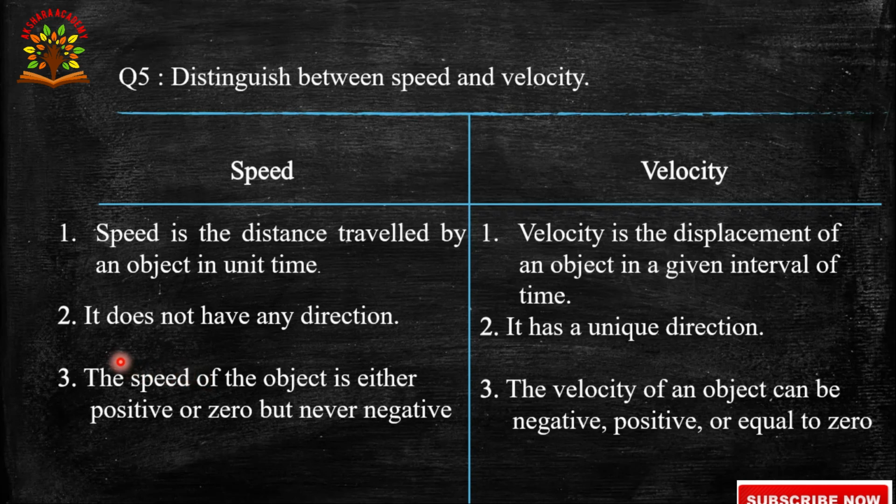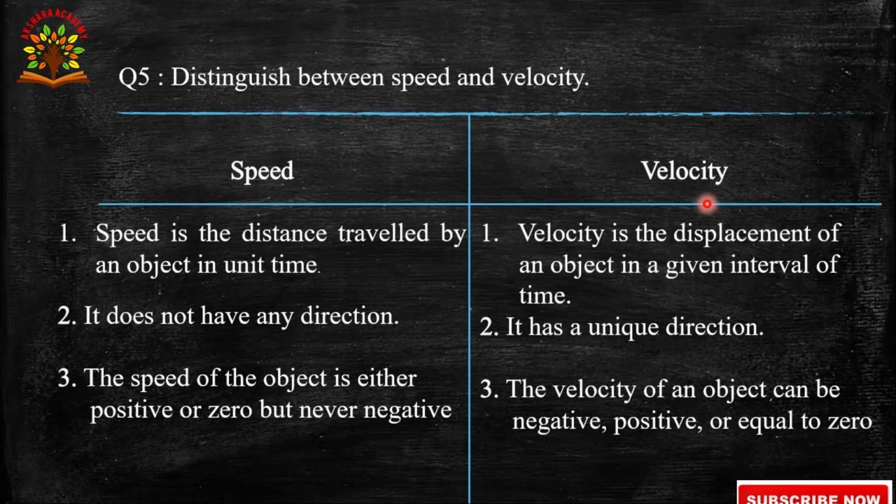Next, speed does not have any direction, so speed is a scalar quantity. Velocity has a unique direction, so velocity is a vector quantity. Speed only gives the magnitude but no direction.